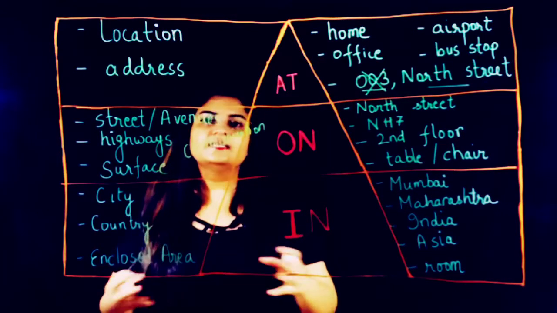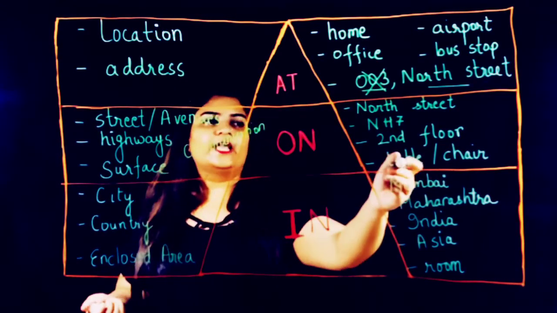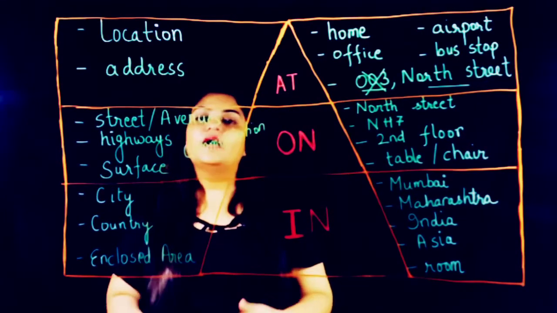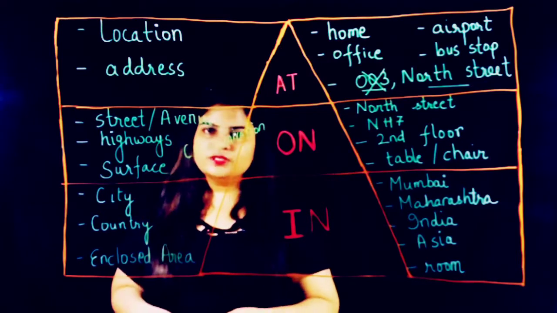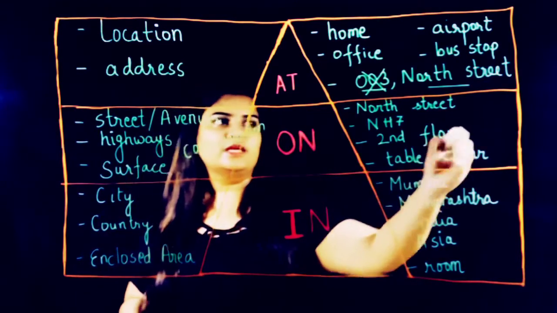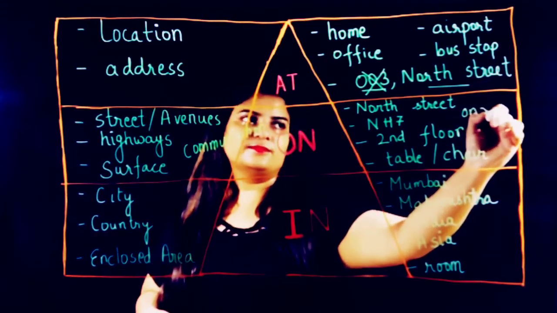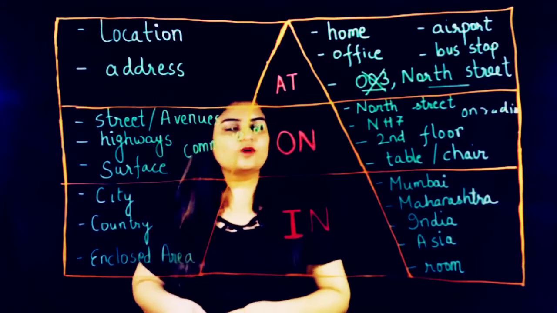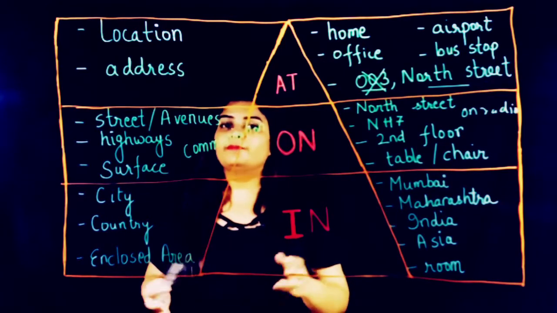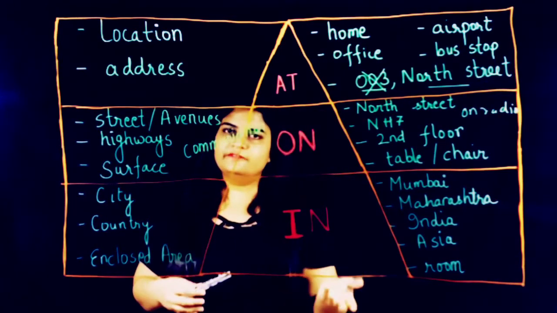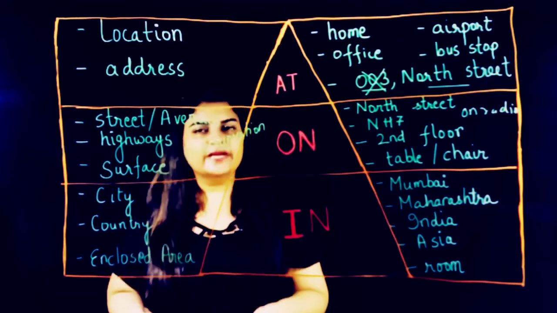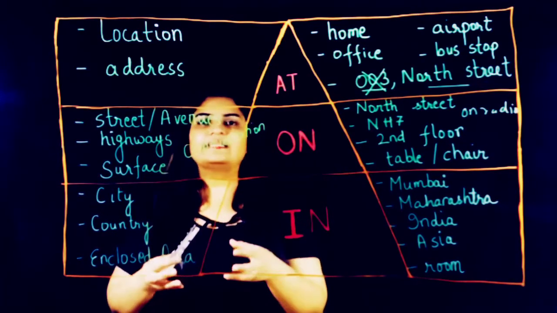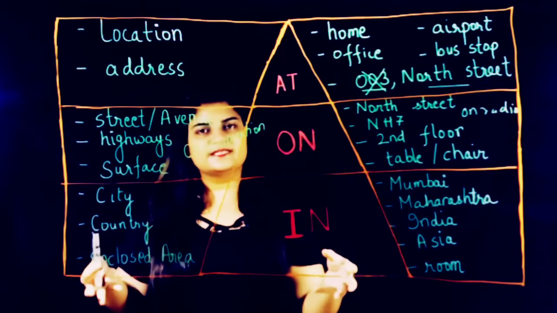Now floor is the surface. Table or chair, we can use on table, on chair. And when we talk about modes of communication, like on radio, what we say is that the particular series of a show will be telecast or broadcast on television or on radio. So these kinds of nouns take the preposition on because they have the middle range of distance.